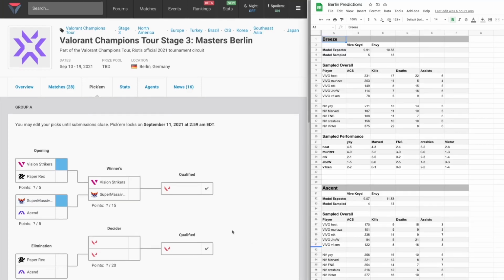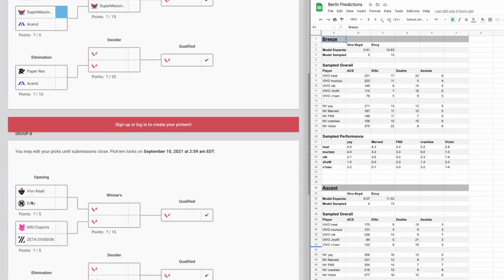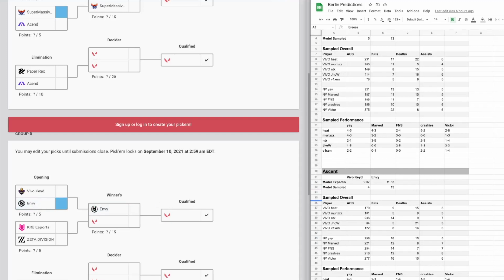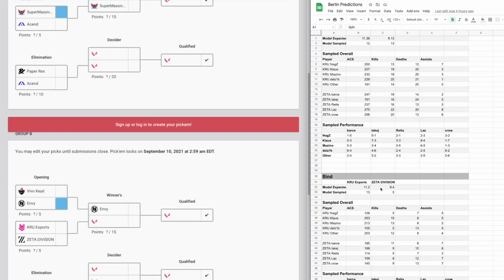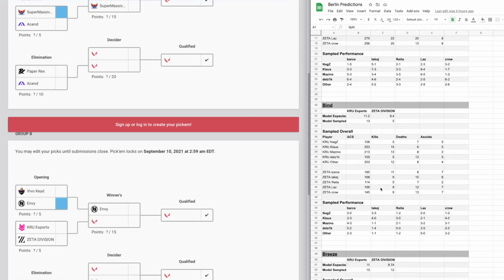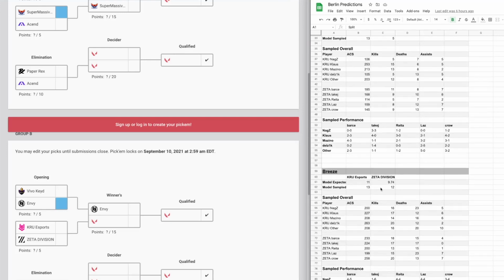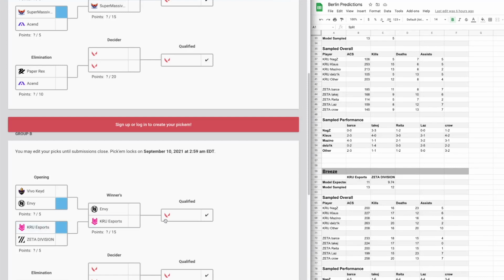In game B1, we have a comfortable 2-0 win by Envy over Vivo Keyed. Victor has a great series here. In game B2, Zeta Division squeaks out map 1 off nice performances from Laz and Crow. Crew responds in map 2 with a dominant win, and then Crew ekes out a very close map 3 with a solid performance from Delzik.